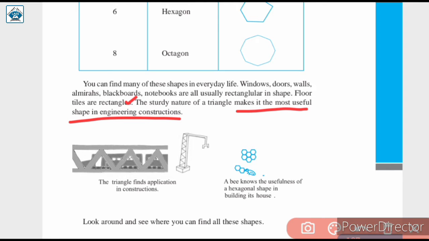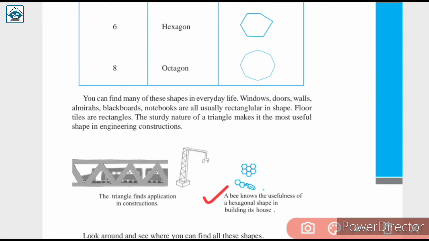Engineering construction में ज़्यादातर triangles use करते हैं because of its sturdy nature, that is it is strong and it is rigid. Therefore, triangles are used in construction. Triangle finds its application in construction. Next, a bee knows the usefulness of a hexagonal shape in building its house. यहाँ पे जो हनी बी का comb है, हनी comb, that is of hexagonal shape. So it is given that these shapes are seen in everyday life.